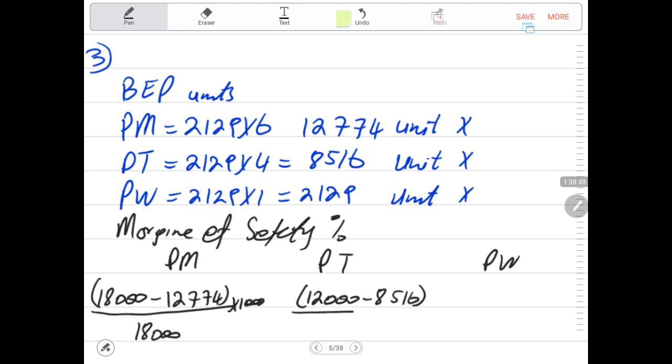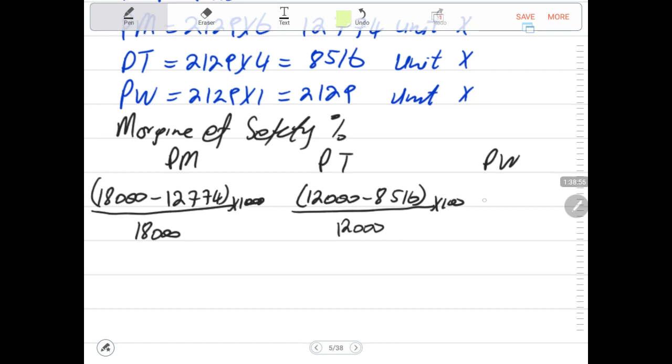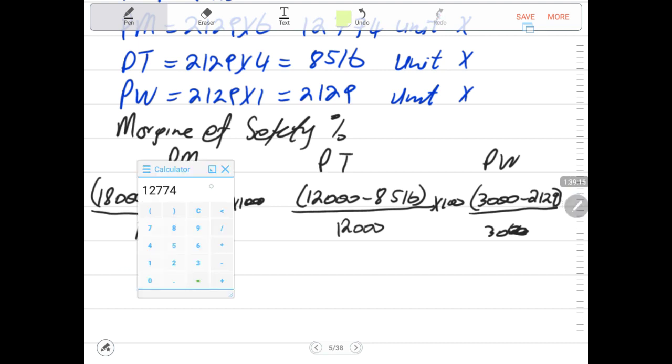How many units must be sold for us to be at the break-even point? Divide by expected sales times by 100. Then the last one is expected sales at 3,000 minus sales at the break-even point 2,129. Divide by expected sales of 3,000. We multiply that by 100 also to get to the percentage.